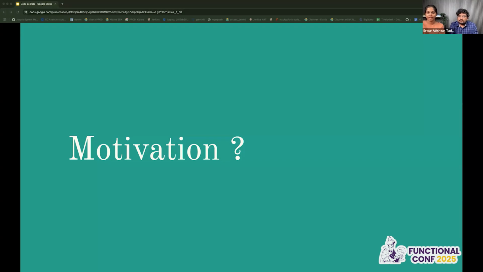And apart from refactorings, again, coming to code as data: when we were thinking, okay, refactorings are possible, but what more information can we take from code? That's when we started exploring GHC, and we found this amazing option called compiler plugins. What exactly are compiler plugins? In a compiler we have multiple stages that our code goes through. From each phase to the next, it is enriched with more information.